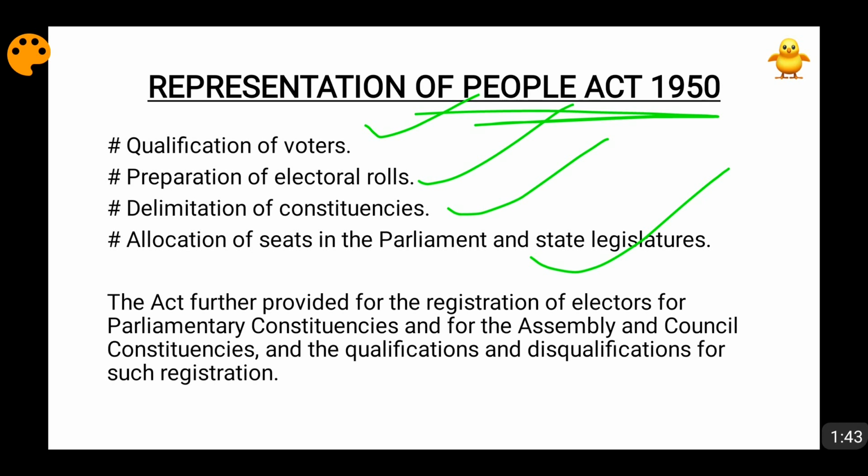See, friends, Article 81 and Article 170 of the Indian Constitution. Article 81 of the Indian Constitution says what should be the maximum number of seats in the parliament. Article 170 says what should be the maximum number of seats in the legislative assemblies of the states, and what principles should be followed, friends. That is, the total number of seats should be divided among the state legislative assemblies.